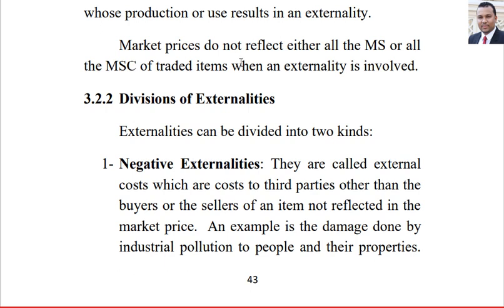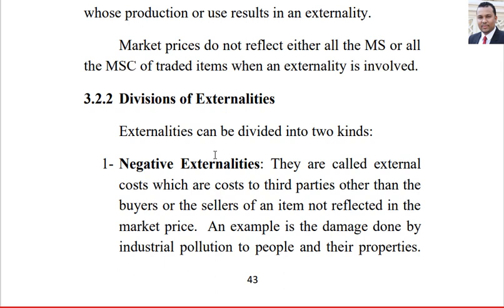Market prices don't reflect either all the marginal social benefit or all the marginal social cost of the traded item. But how can we divide externalities? Externalities can be divided into the following. Negative externalities equal external costs.